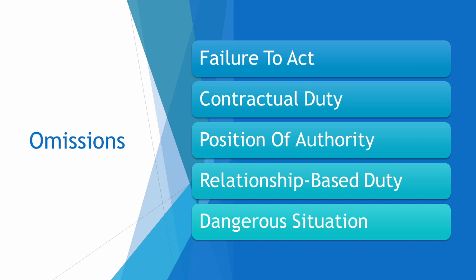omission, and statutory omission. A contractual duty omission occurs when an individual has a duty to act under their employment but fails to act, as shown in R v. Pitwood. An official position omission occurs when the individual has a position of authority or care and they fail to act, as shown in R v.